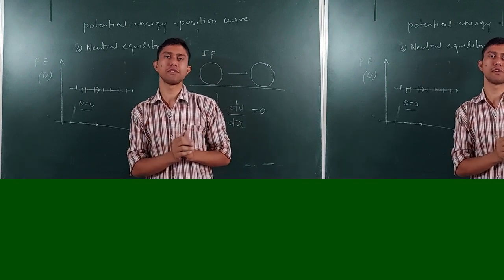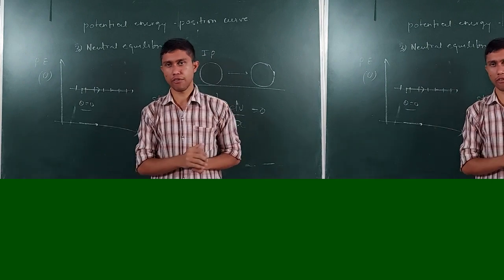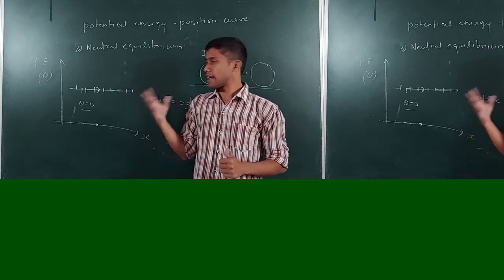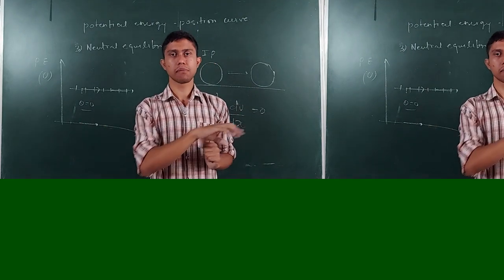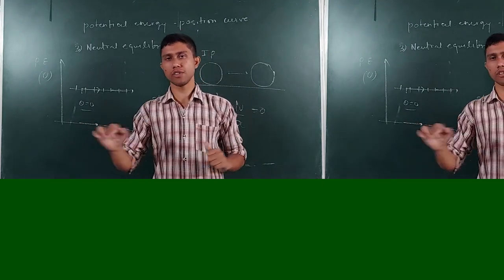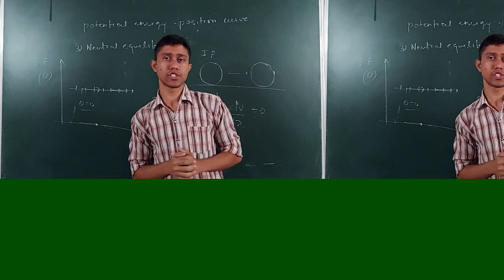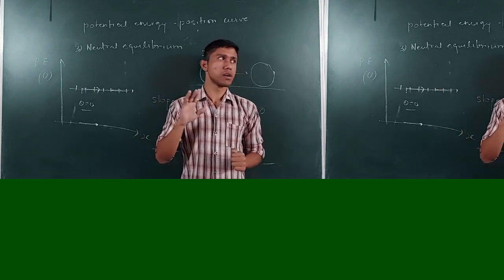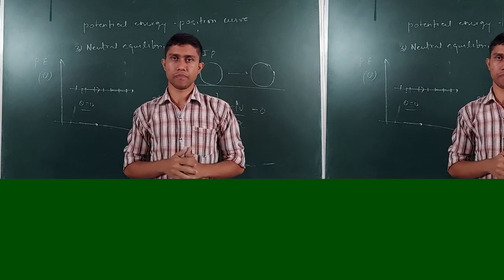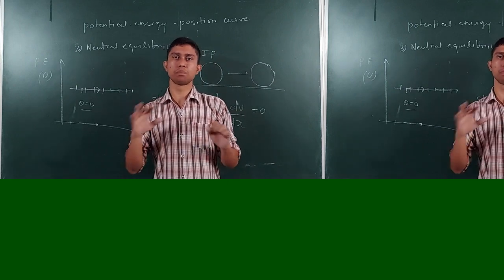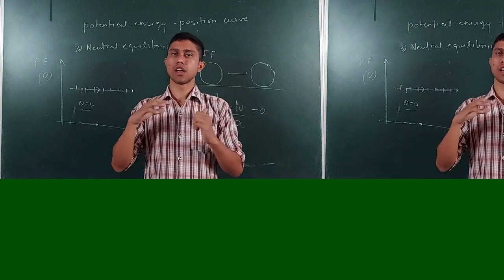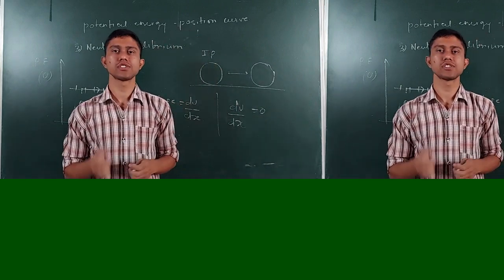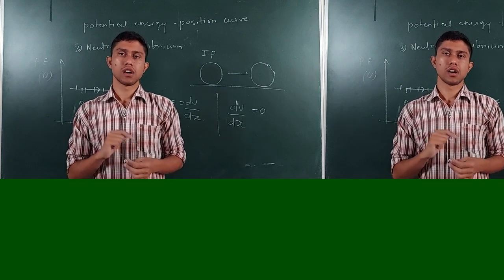So this is the difference between stable, unstable and neutral equilibrium. So I hope that you have found this very easy to learn, what is the difference between stable, unstable and neutral equilibrium. So whenever you will see a straight line in the potential energy position curve, you have to tell that this is a graph of a neutral equilibrium. Okay, so you will know how to predict a curve from the diagram. Okay, so this was all about the stable, unstable and neutral equilibrium.